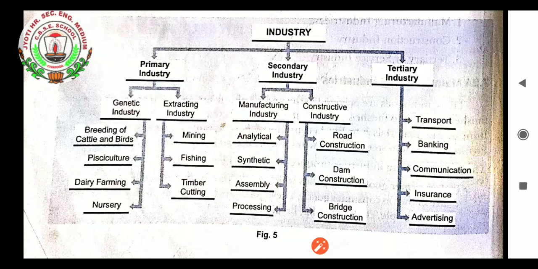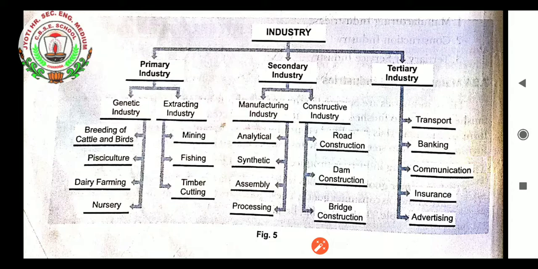These five industries help the primary and secondary industry to do their work smoothly. Without transportation, the raw materials cannot be brought to the primary and the secondary industry. So it is very important. Banking, in many cases industry requires finance. So these banks provide them easy finance facility. So banks are very important, which come in the tertiary industries.